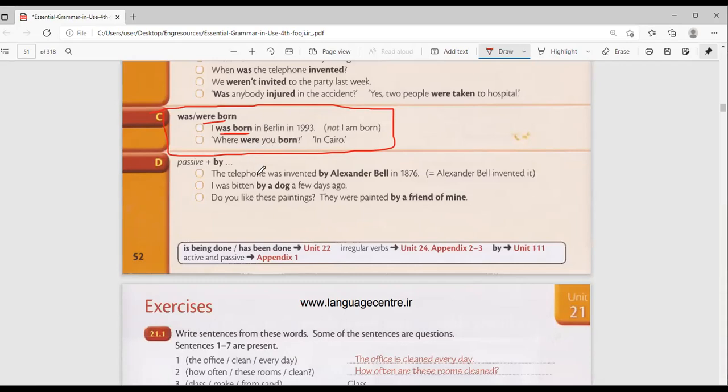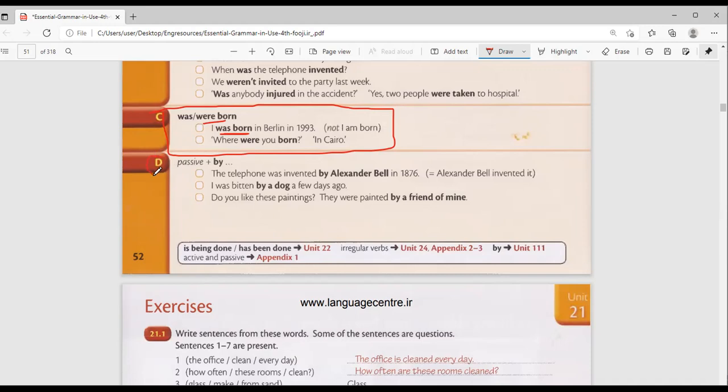Where were you born? Yes. Not where are you born. And it has to be past also. Was, because it is a time in the past. You cannot say I am born. You are not being born now. Not possible. I am born is like every day. So I was actually born. I was born.